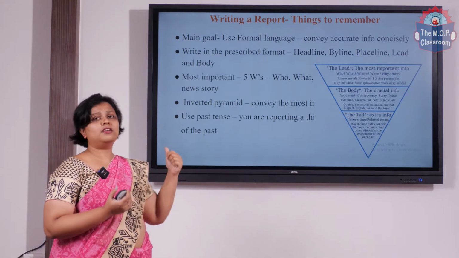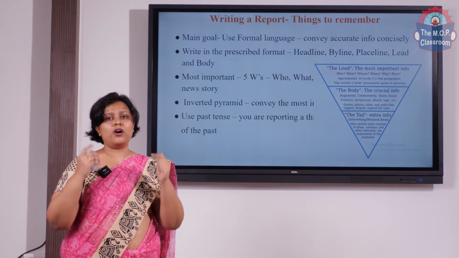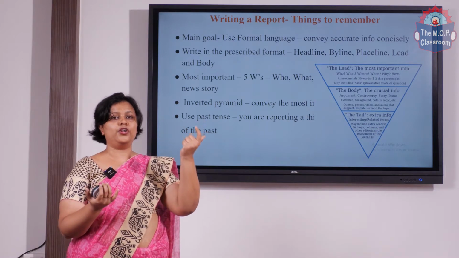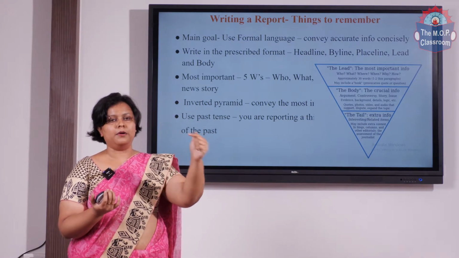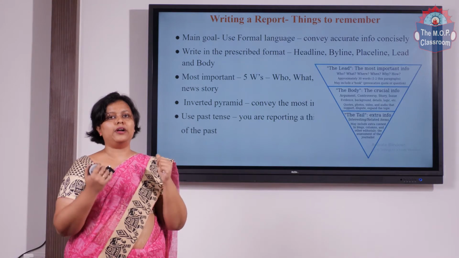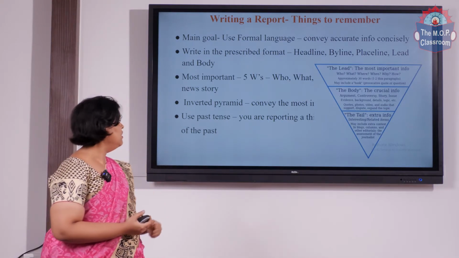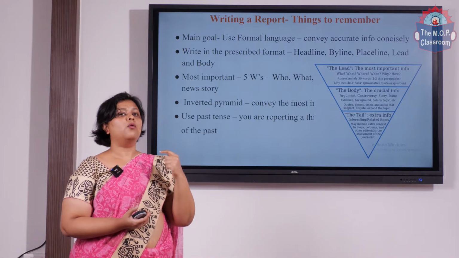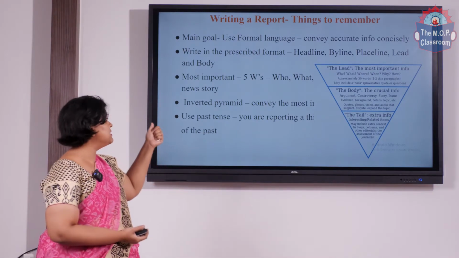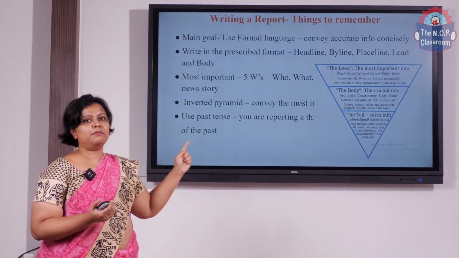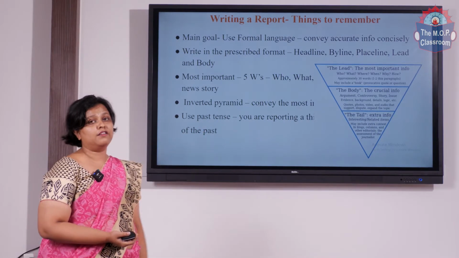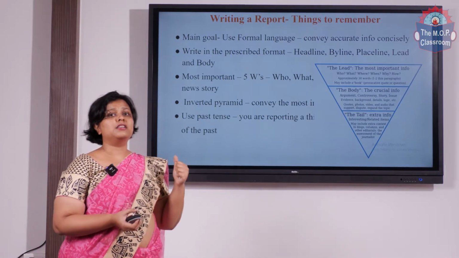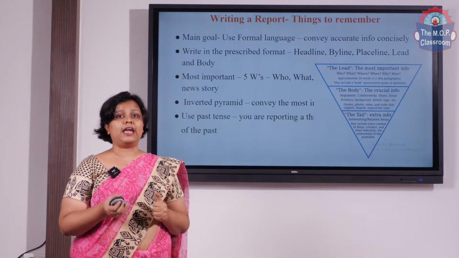Next thing, make sure you organize the news report properly. Like I told you, it has to have the headline, the byline, the lead news, the body, and the conclusion. That is very important. Also the 5 W's: what happened, when it happened, where it happened, why it happened, how it happened. All this is again important. The inverted pyramid is very, very important. You can take a look at the inverted pyramid here. Then again, like I said, make sure to use past tense when you're reporting an event.